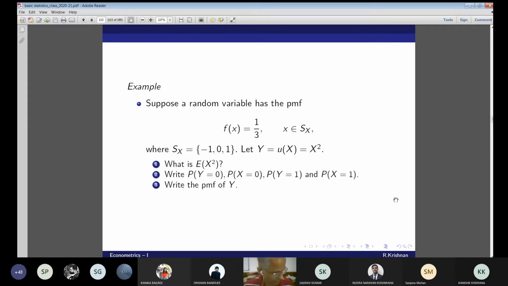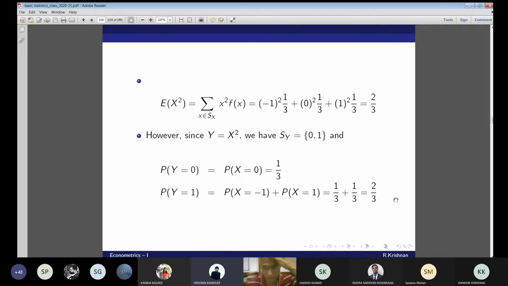Now, what will be the sample space of y? 0 and 1. What will be then the PMF of y? Y equals 1 with probability 2 by 3 and 0 with probability 1 by 3. Okay. What will be the mean of y? 2 by 3. Now this is exactly the solution.